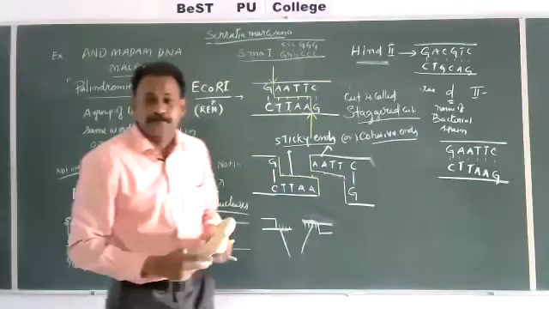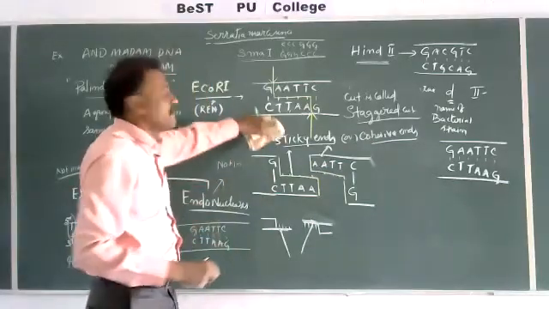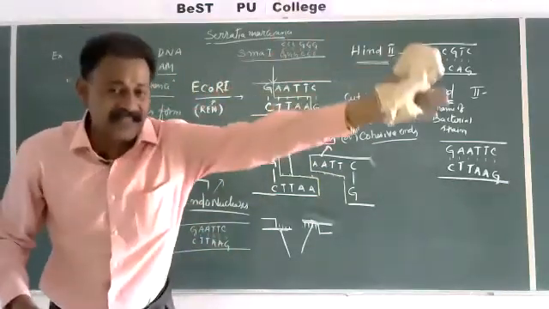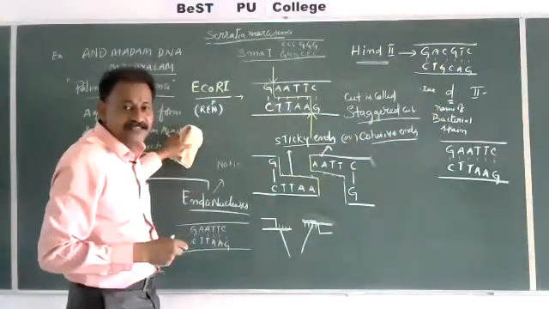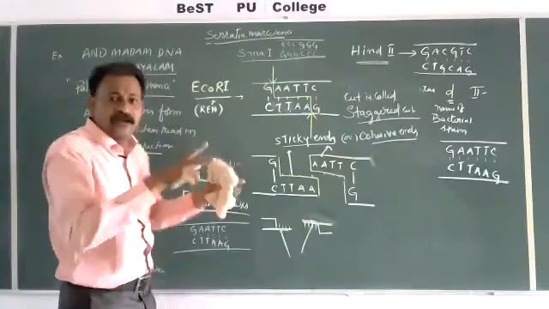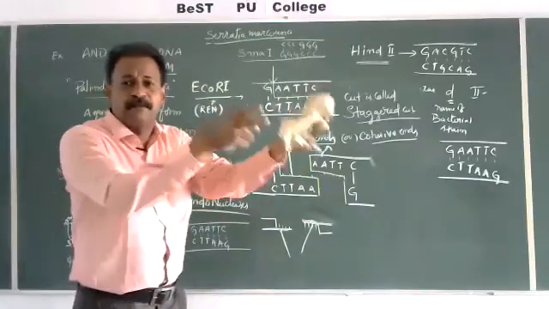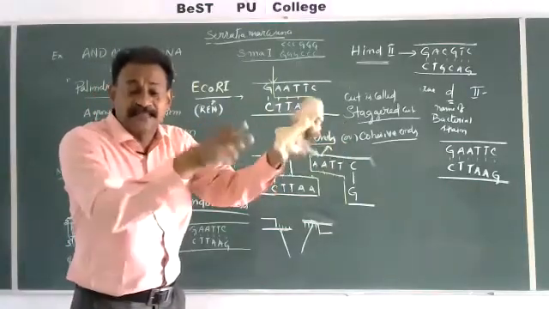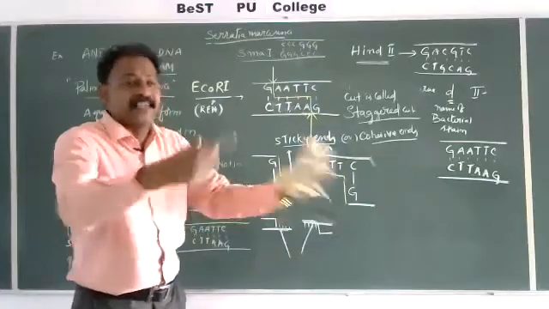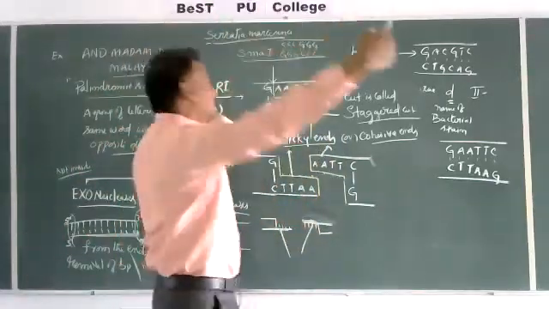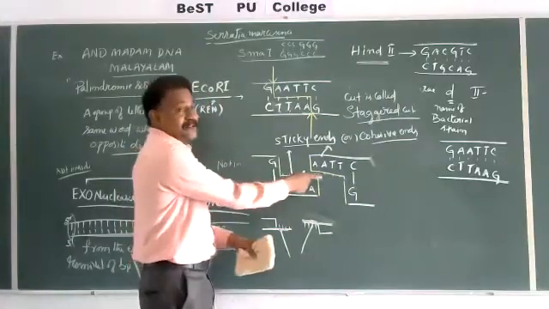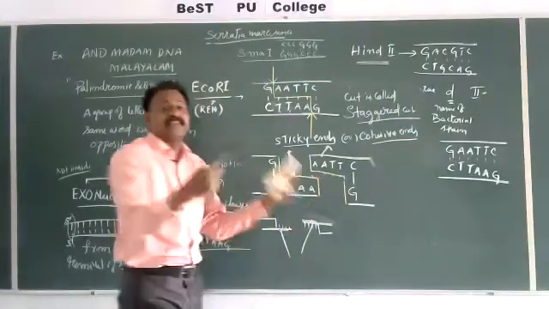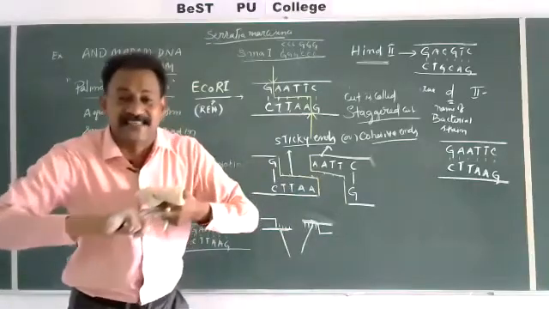If the same sequences are present in some other organism's DNA, when we apply the same enzyme from Escherichia coli, it will cut in the same place. So two different DNAs can easily be joined because the same sticky ends will be there, easily joined by DNA ligase enzyme.